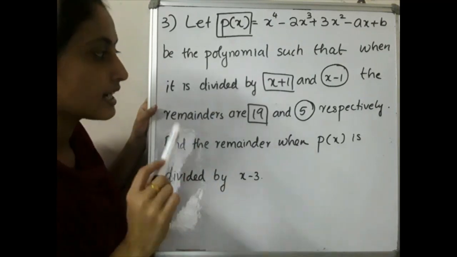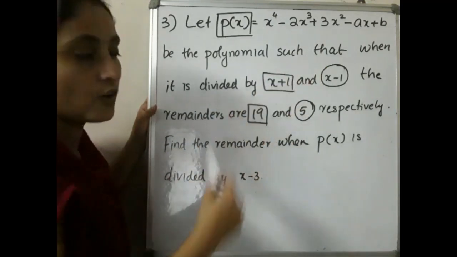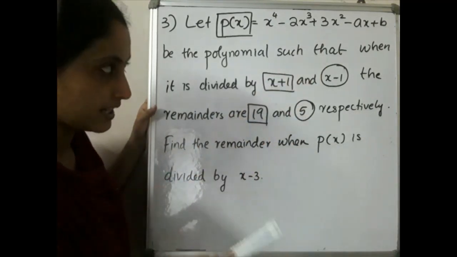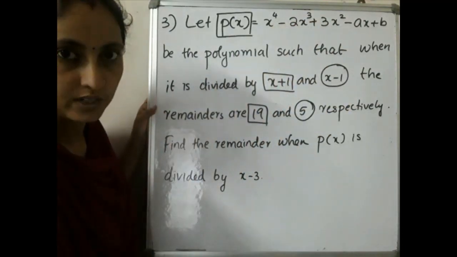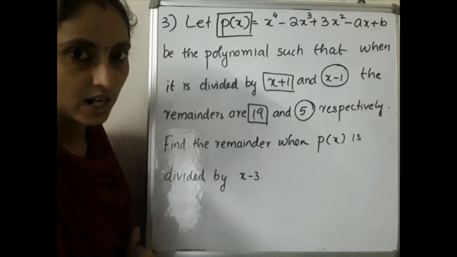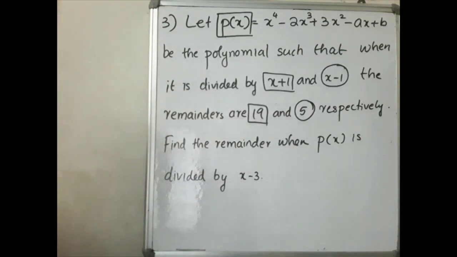Okay, equating these two equations, we get the values for a and b. After that we have to substitute them here itself. Then we have to find p of 3. That is our question. Shall we start? Yes. So please write out the question first.